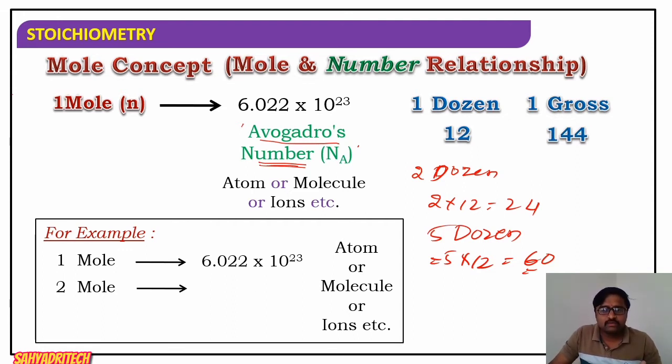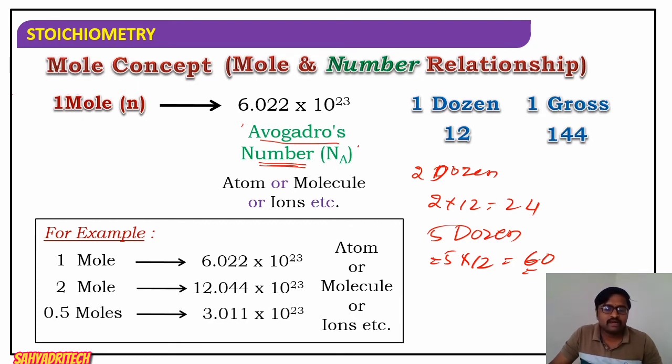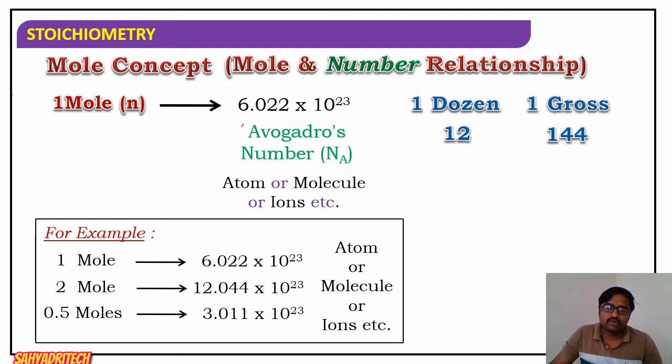Further, 2 mole means we just multiply with 2, right? It will be 12.044 into 10 raised to 23. 0.5 mole means half of that, so 6.022 divided by 2 into 10 raised to 23, which will be 3.011 into 10 raised to 23. So the standard thing to be remembered here is that 1 mole means 6.022 into 10 raised to 23.